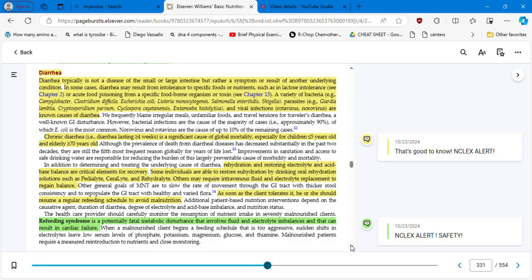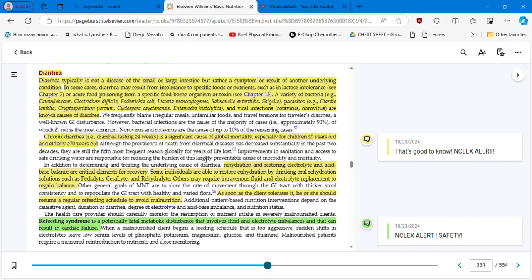Let's move to diarrhea. Typically, it's not a disease of the small or large intestine, but rather a symptom or result of another underlying condition. In some cases, diarrhea may result from intolerance to specific foods or nutrients, such as lactose intolerance, or acute food poisoning from a specific foodborne organism or toxin, as we saw in chapter 13. We have bacteria like Campylobacter, Clostridium, Escherichia, Listeria, and so on. Chronic diarrhea is the one lasting more than 4 weeks.